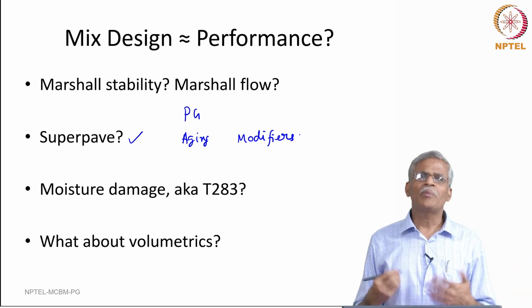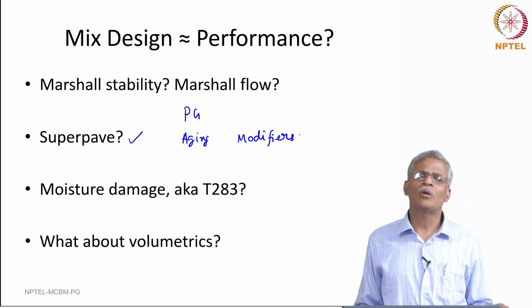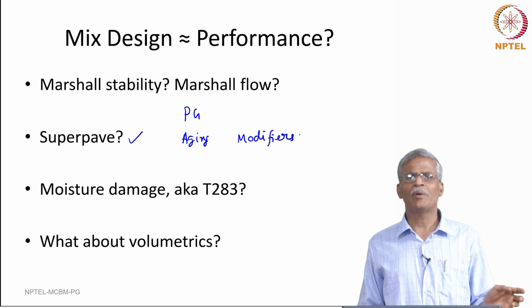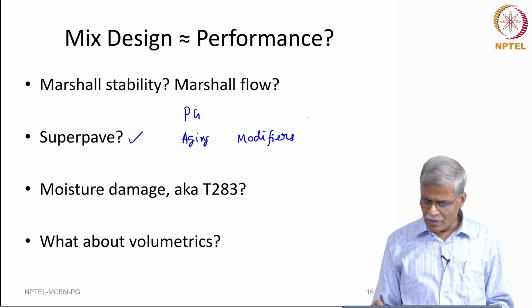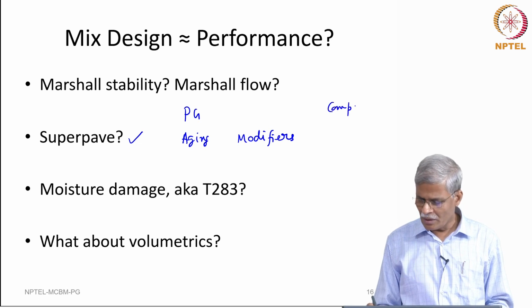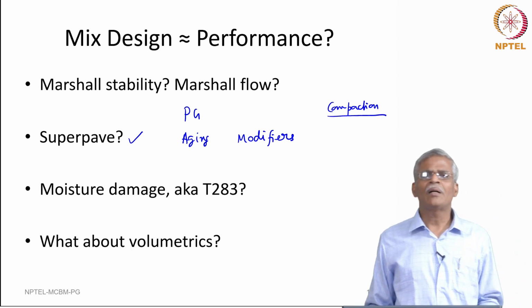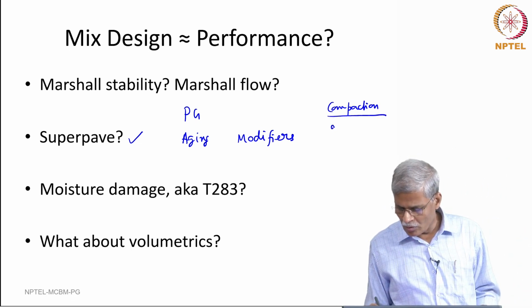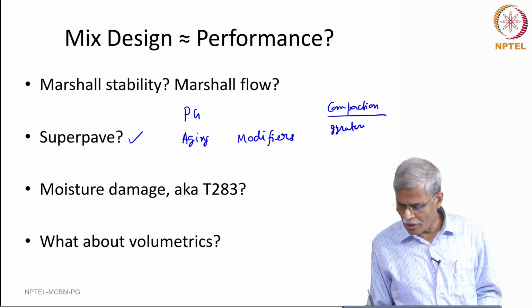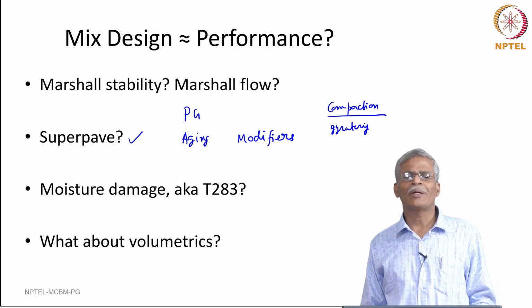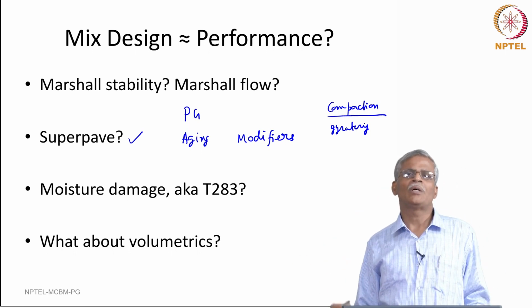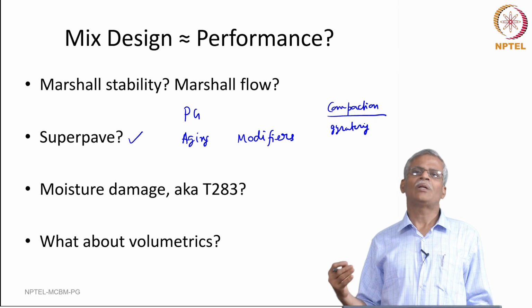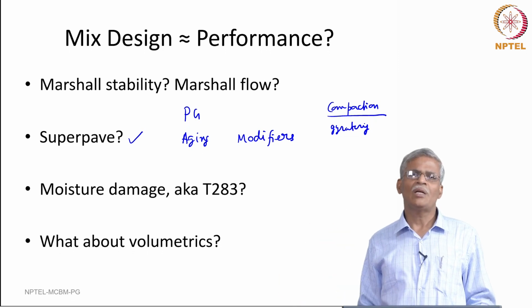Okay. So, there are many outcomes that have come out because of the SuperPave, superior performing asphalt pavement, and here also the interesting part is the compaction, which will be discussed in detail later, and you are going to look into some of the issues related to how to use a gyratory compactor, how one could compact a material in the laboratory so that the properties will be identical to the properties that you see in the field.